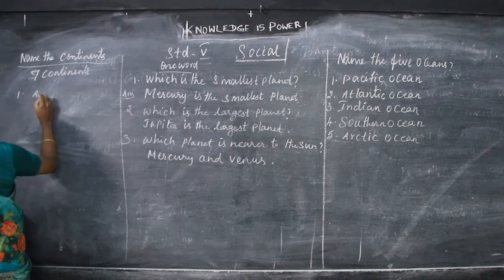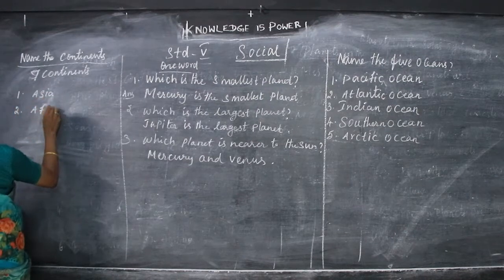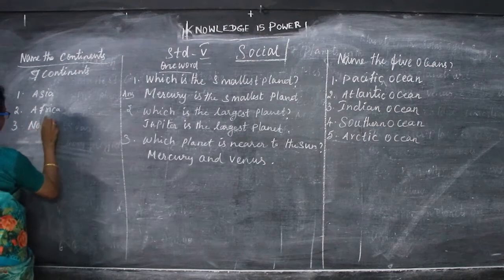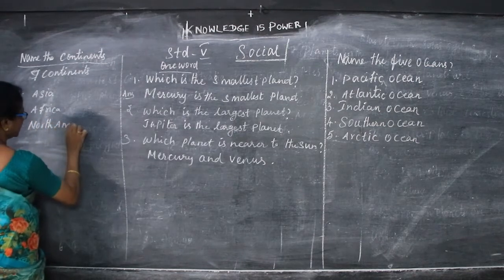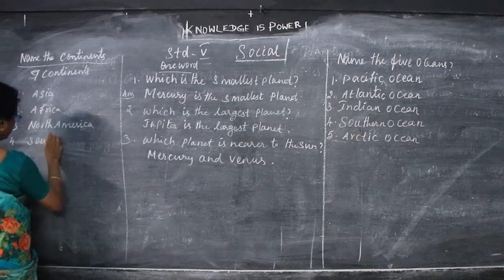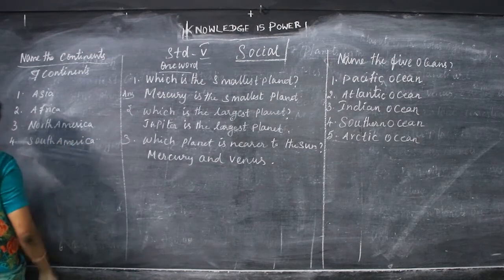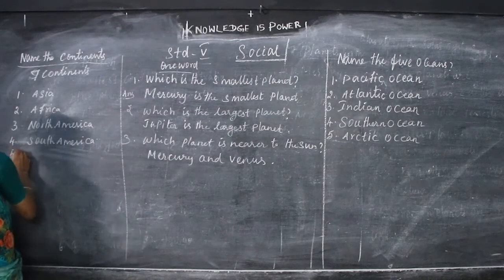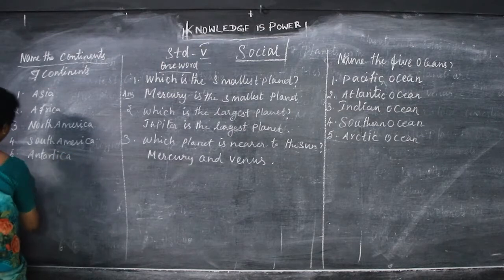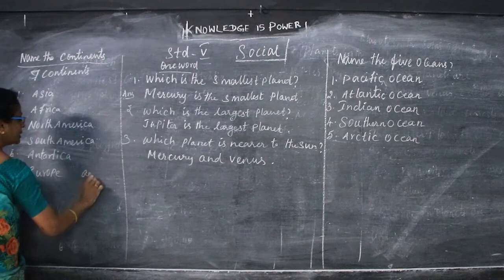Asia, Africa, North America, South America, Antarctica, Europe and Australia.